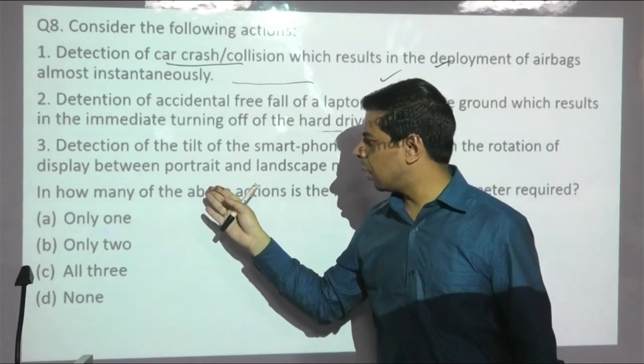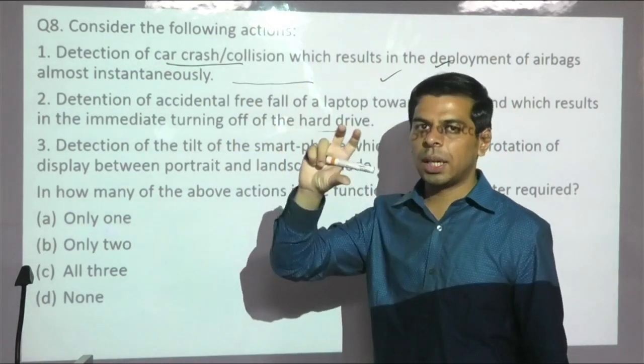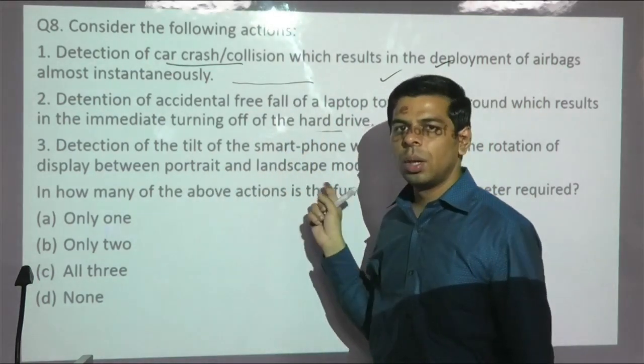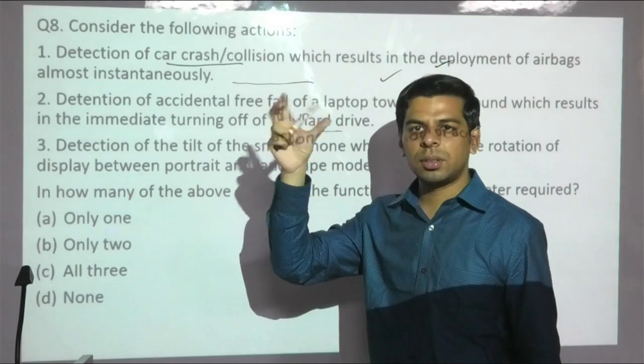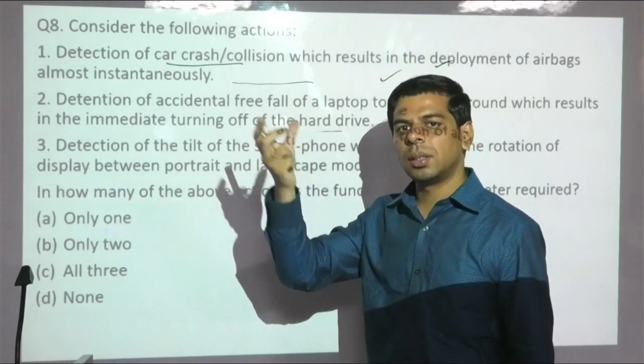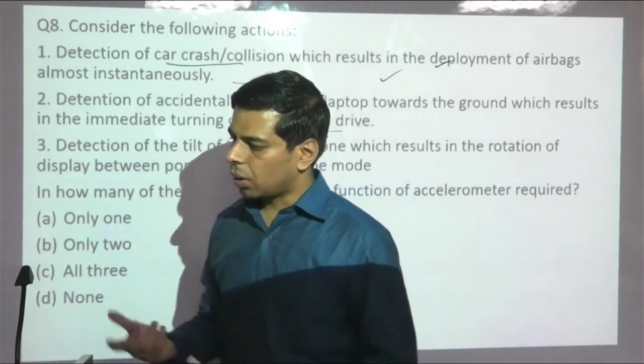And the third one, which is more practical: all of you are using mobile gadgets. Whenever you tilt the mobile, immediately the mode shifts from portrait to landscape mode. So it's the movement of your hand. The accelerometer sensor is so sensitive that it immediately gauges it and turns the screen. So basically the answer is once again all three.